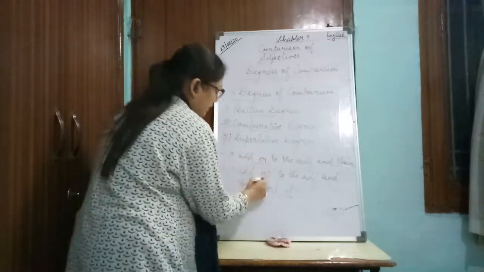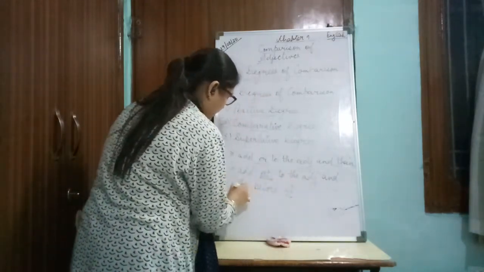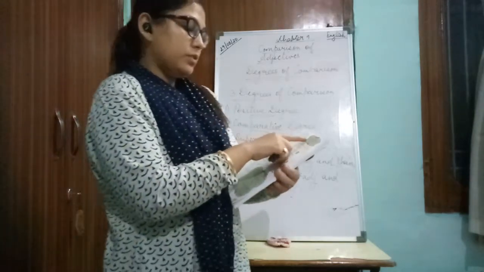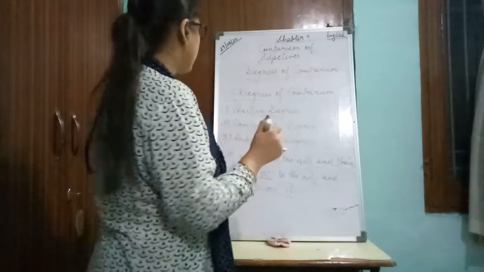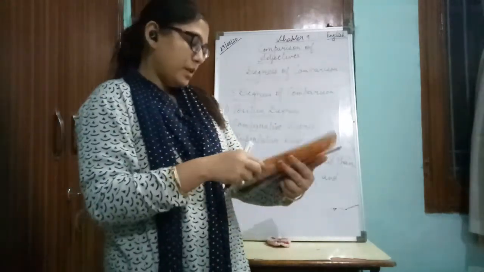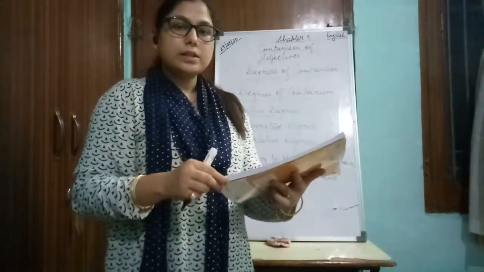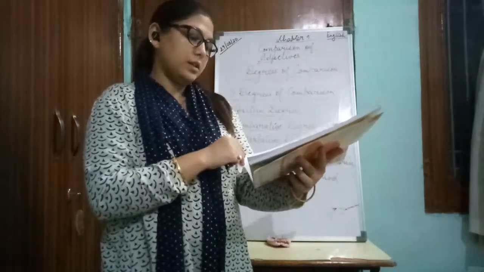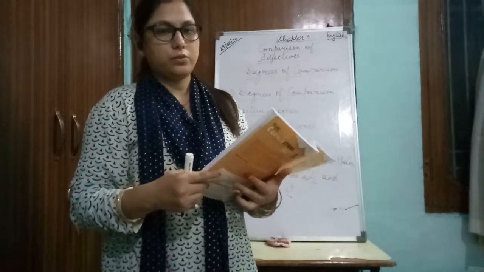So we add est to the adjective and add the before it. Superlative degree often has the word the before it. So this is about the 3 degrees of comparison. Now there is an exercise question, children. All the exercise questions we have discussed and it is sent to you as PDF. So please refer to it.